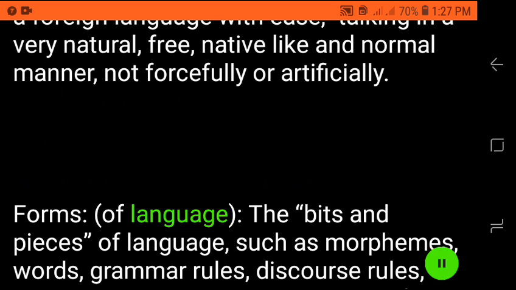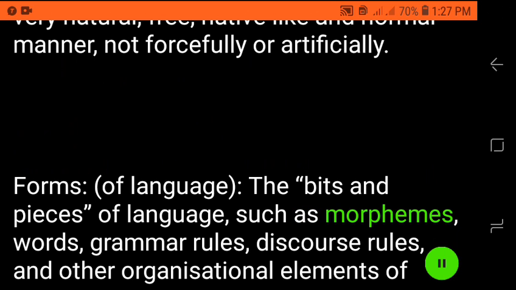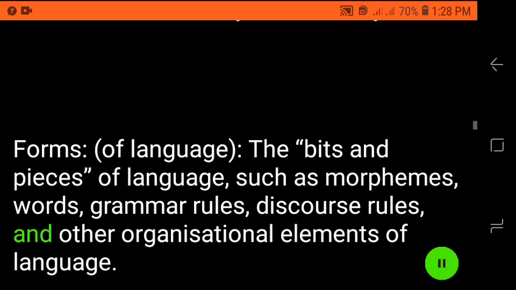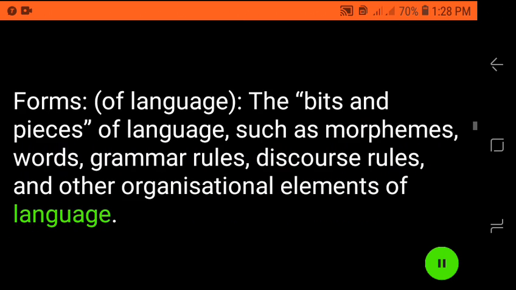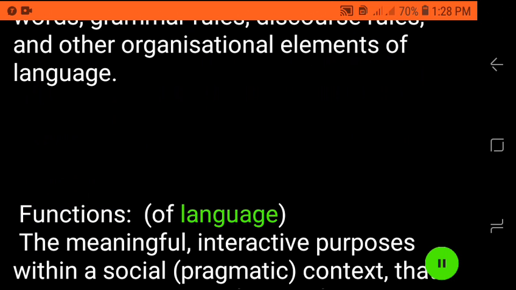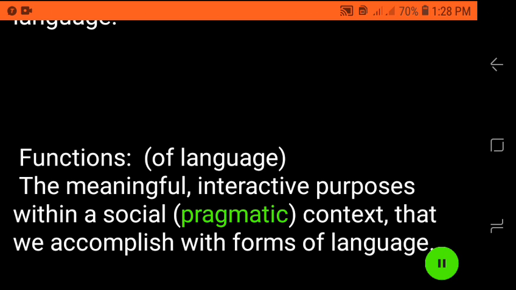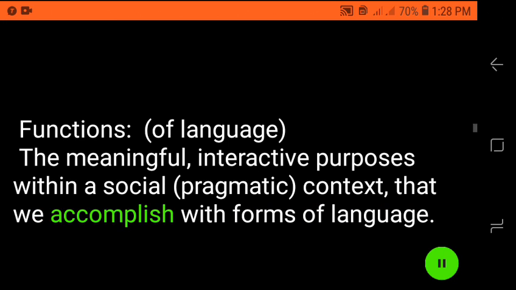Forms of language. The bits and pieces of language, such as morphemes, words, grammar rules, discourse rules, and other organizational elements of language. Functions of language. The meaningful, interactive purposes within a social pragmatic context that we accomplish with forms of language.